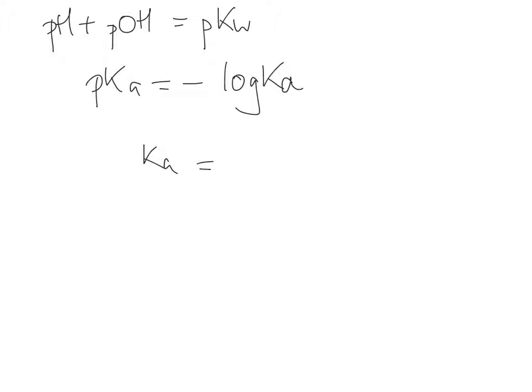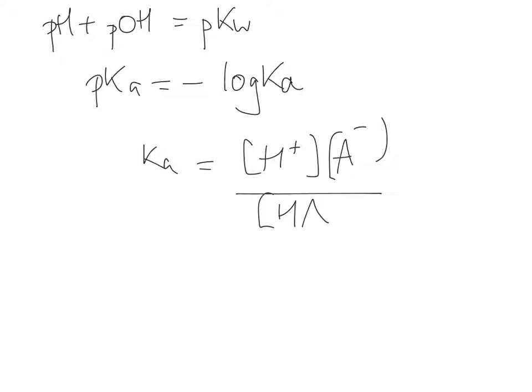So Ka is [H+][A-] over [HA]. Now because of the way that the logs work, I have to think carefully about this. If the Ka is less than 1, then the acid is weak. So what it's telling you is that this number up here is lower than this.